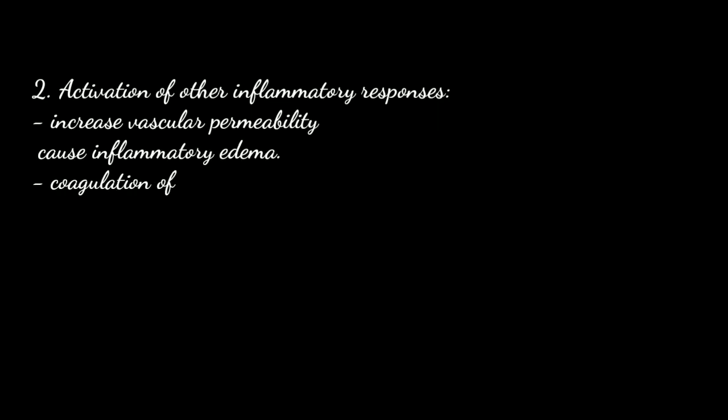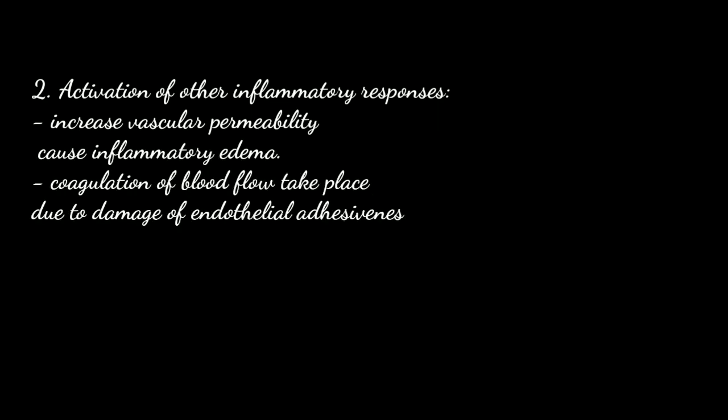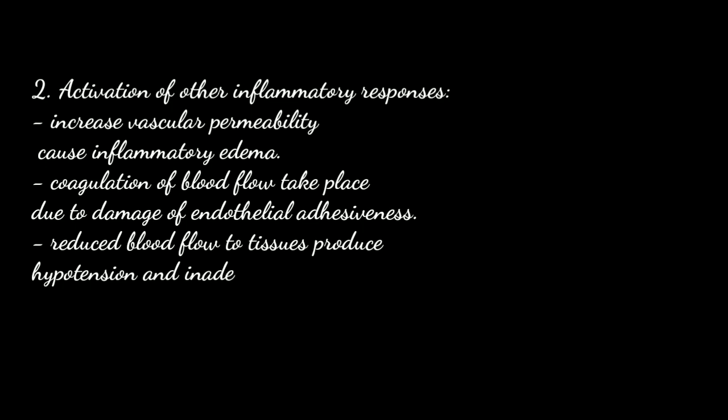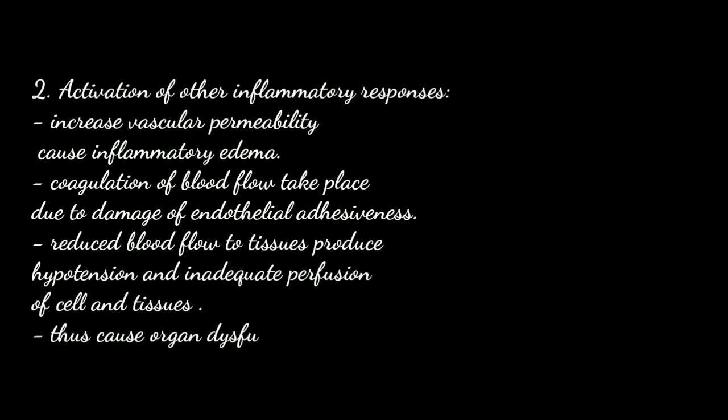Activation of inflammatory responses causes increased vascular permeability, which causes inflammatory edema. There is coagulation of the blood taking place due to alteration in endothelial permeability by the toxins released from the cellular injury, and thus there is reduced blood supply to the tissues, which produces hypotension and inadequate perfusion of cells and tissues, and all these together cause organ dysfunction.